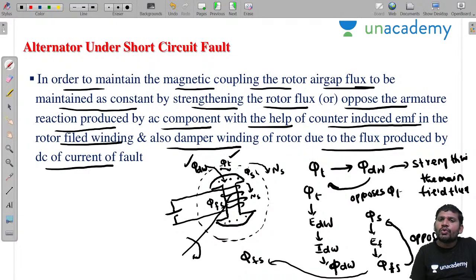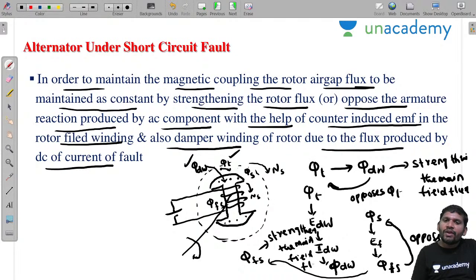Phi fs is the flux due to the steady state component. Phi t is the flux due to the transient component. This is the damper winding flux. This phi fs opposes, that means it strengthens the main field flux. The main field flux is strengthened. Like this, we are maintaining the main field flux.